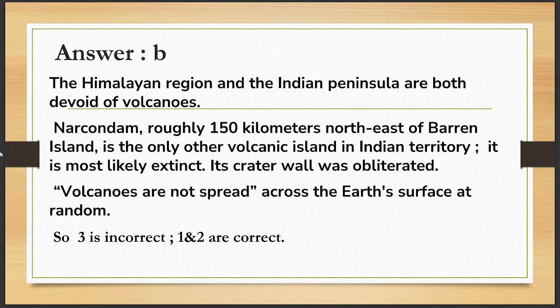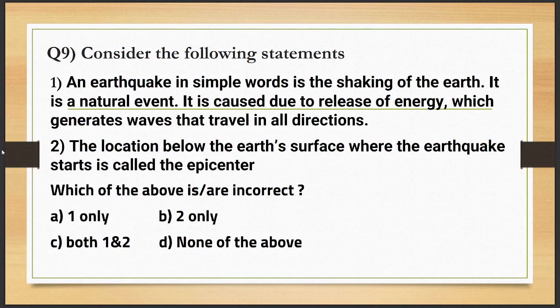3 is incorrect. 1 and 2 are correct. Because volcanoes are not spread across the Earth's surface randomly. Okay, so they are not spread randomly, friends. So that's why 3 is incorrect. 1 and 2 are absolutely correct. So correct answer is B. Now let's move to the next question.